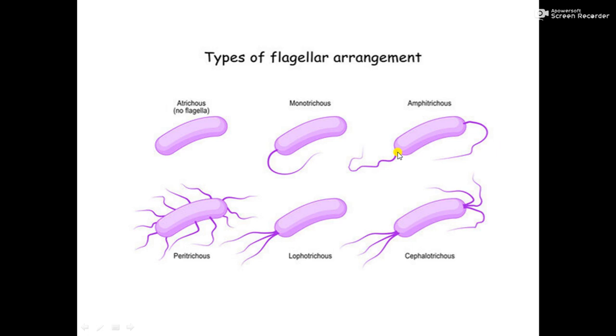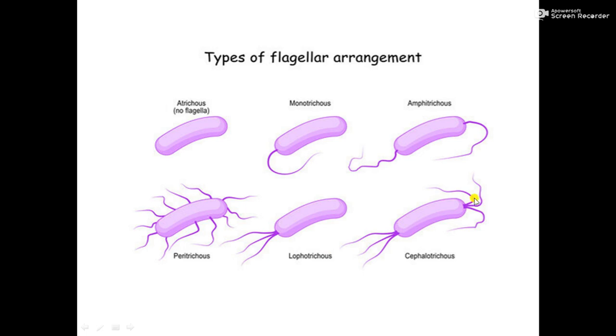Then peritrichous means all over the cell, all over the body of the cell there are flagella. So peritrichous, the periphery of the cell, they have flagella all over. Then lophotrichous means a group of flagella are there, but on one side only, or one pole of the cell. So this is called lophotrichous.